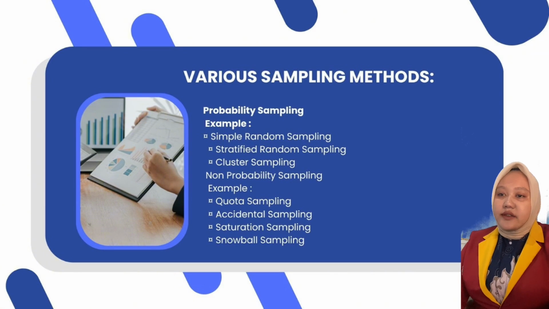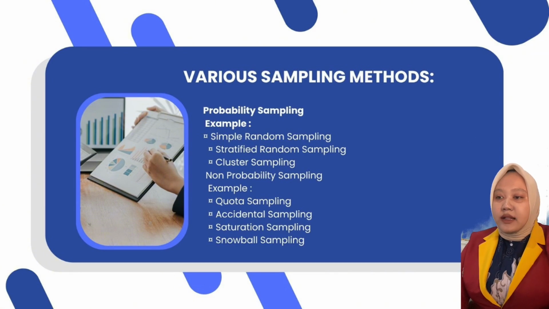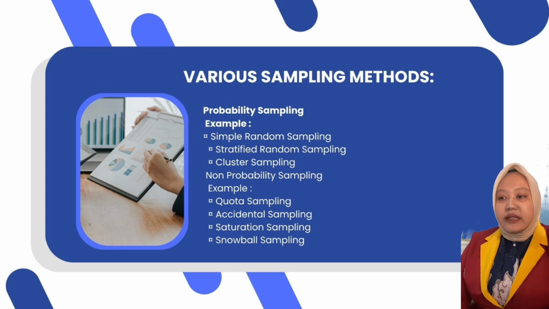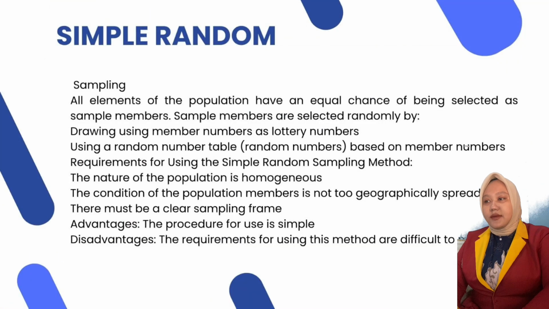Next, various sampling methods. Probability sampling: simple random sampling, stratified random sampling, and cluster sampling. Non-probability sampling: quota sampling, accidental sampling, saturation sampling, and snowball sampling.